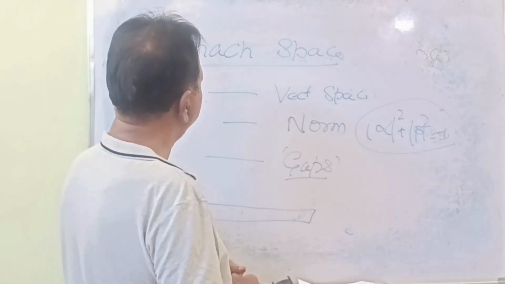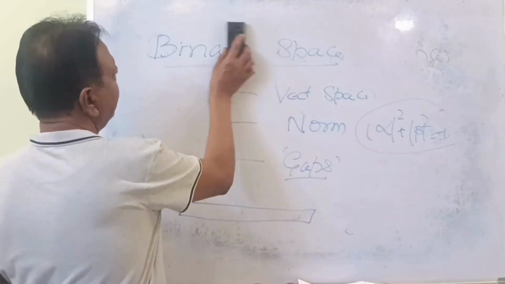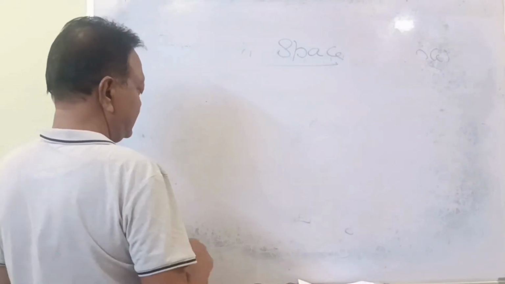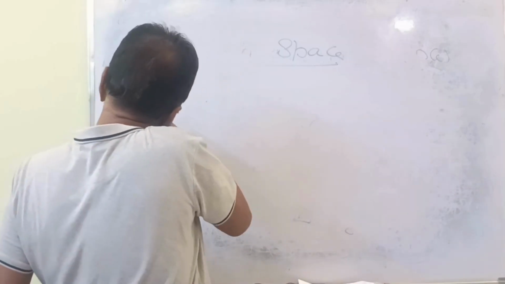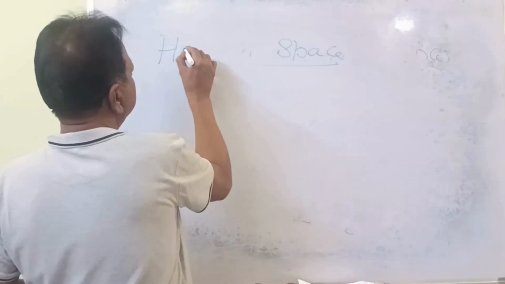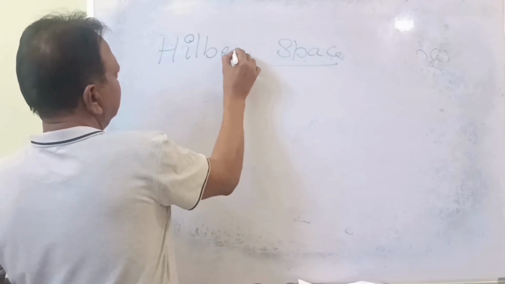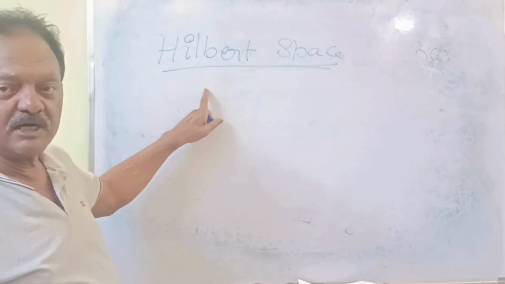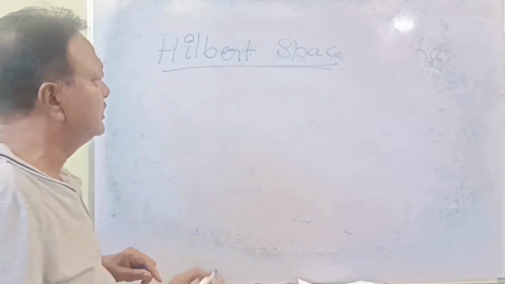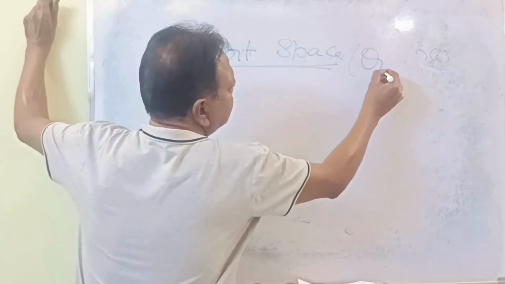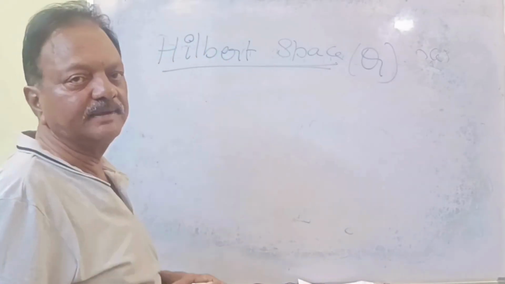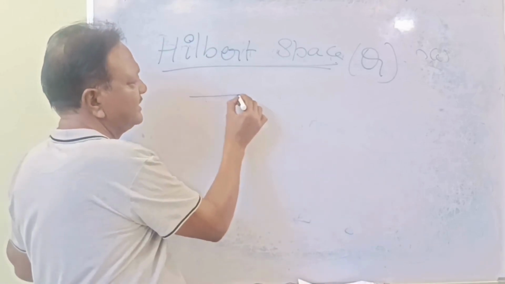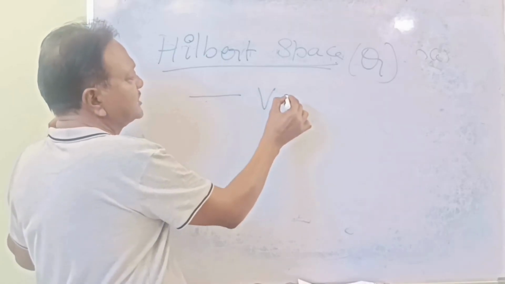Next, coming to another space, that is Hilbert space. This Hilbert space is entirely related to quantum computing. So, what is it? It must also have a vector space.